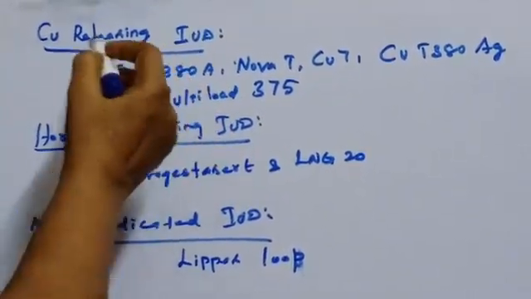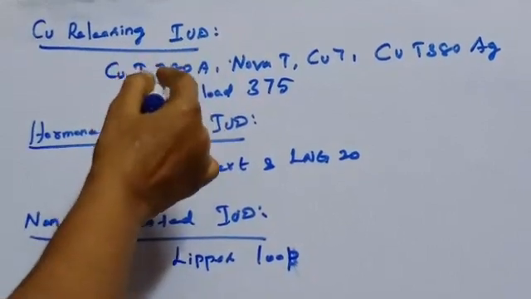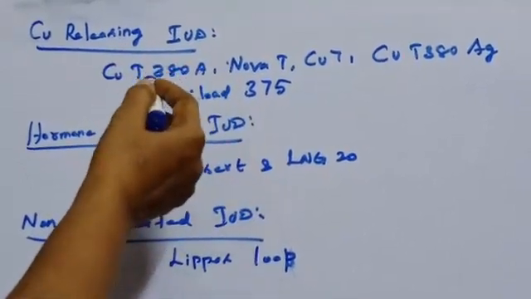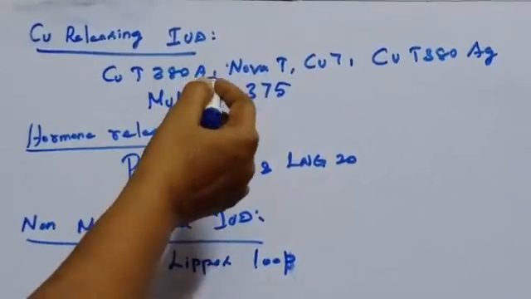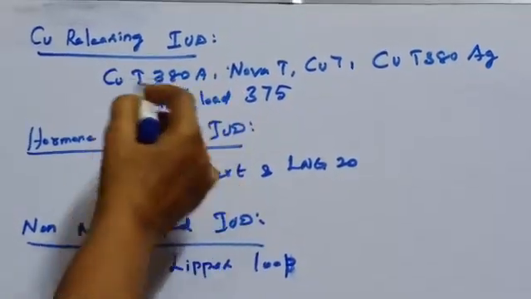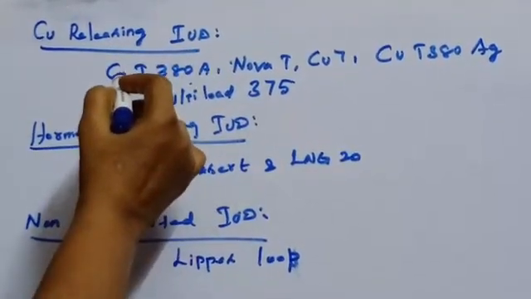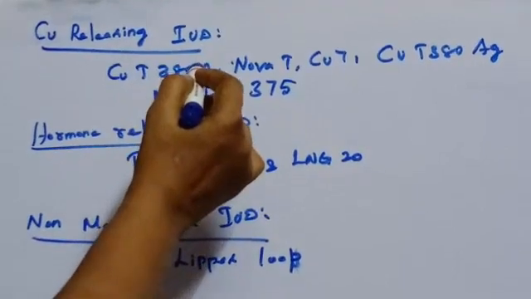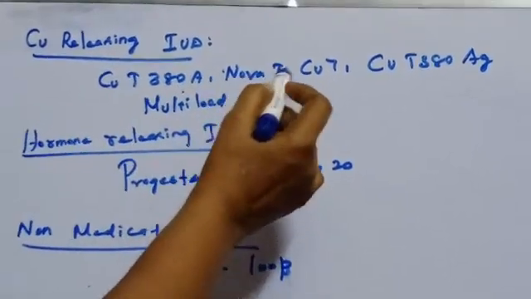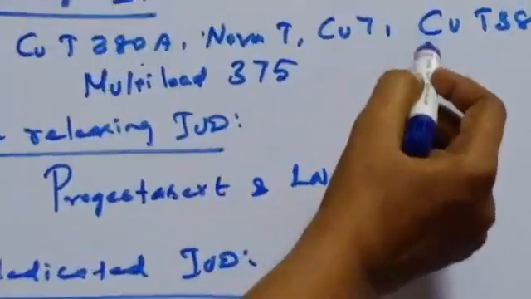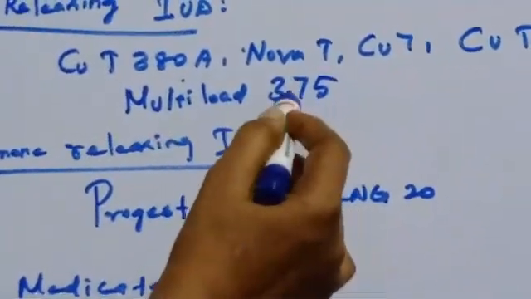Next, let us see copper releasing IUDs. These differ from each other by the amount of copper. Examples are copper T380A, Nova T, copper 7, copper T380 silver, and multi-load 375.